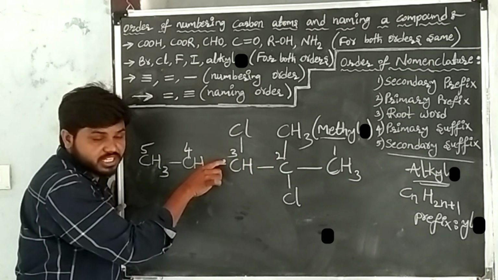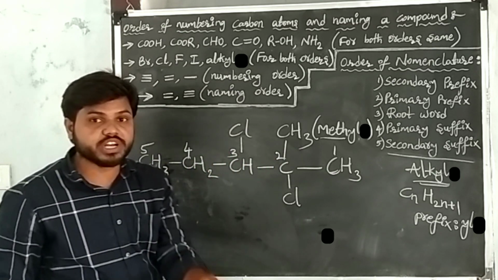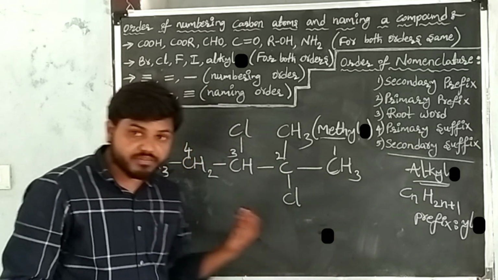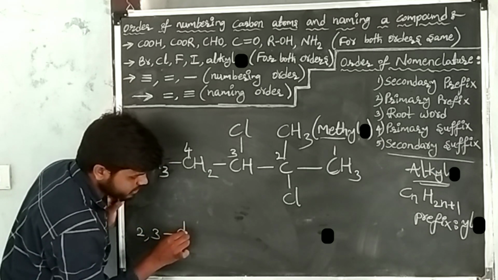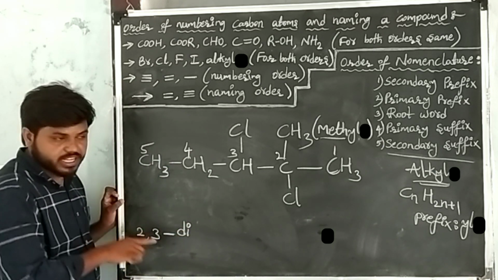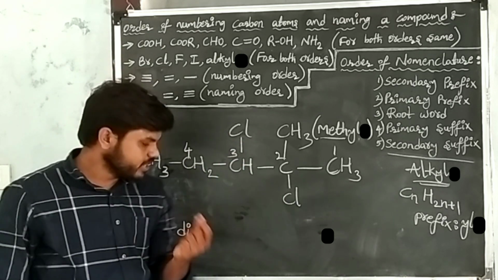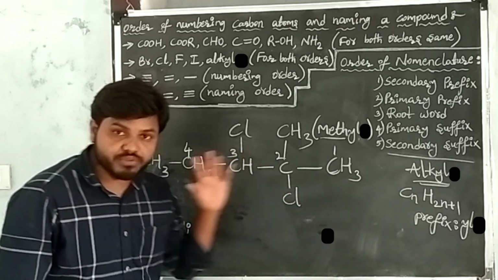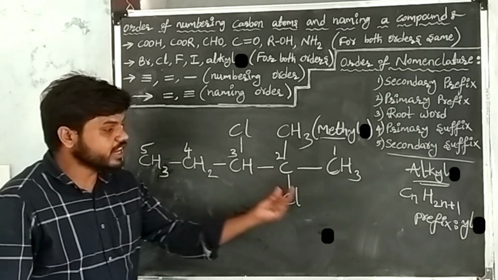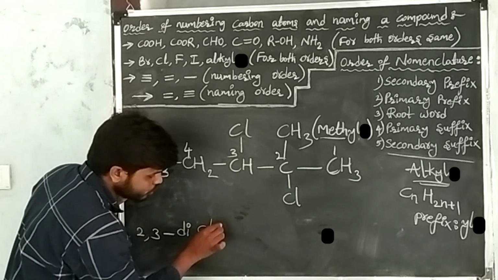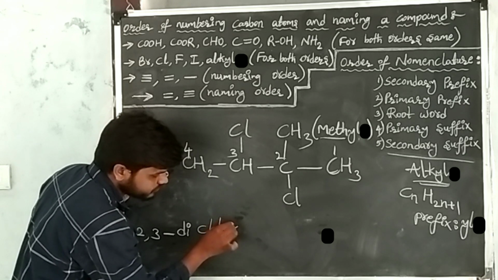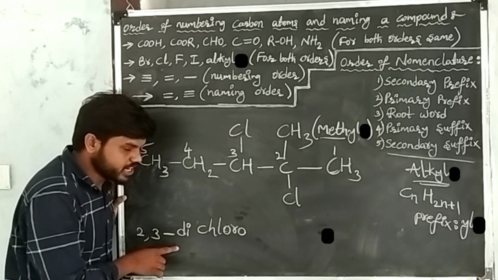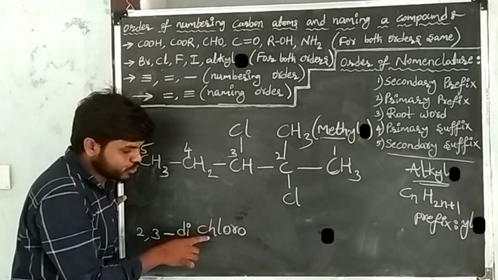After writing positions, how many times is chlorine repeating? 2 times. The numerical prefix of 2 times is di. I wrote di, because chlorine is repeating 2 times. After writing the numerical prefix, write the prefix of chlorine, that is chloro. I wrote positions, then how many times it is repeated, the numerical prefix, and the prefix of chlorine, chloro.